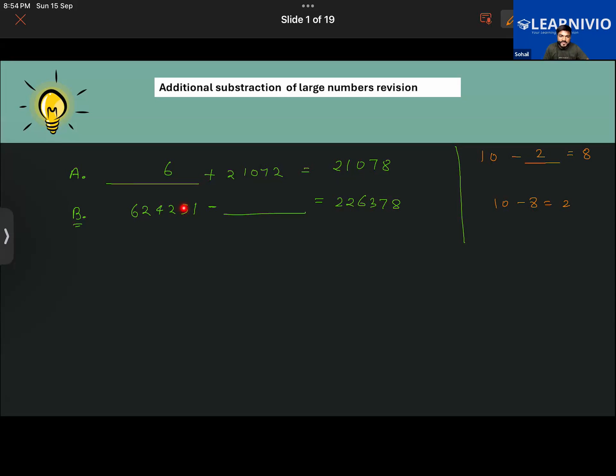So now what should I subtract from this number so that I get this? I should simply subtract this number from it. Sir, is it three thousand, 300,090? I don't know.